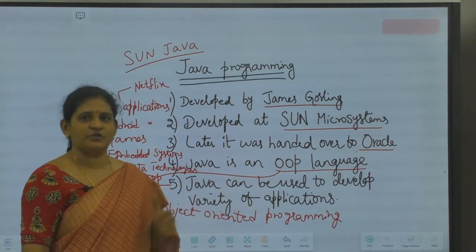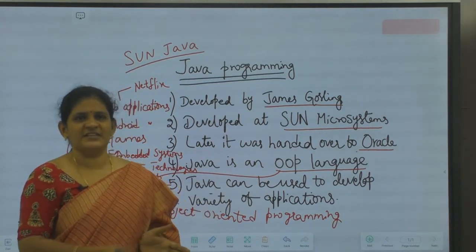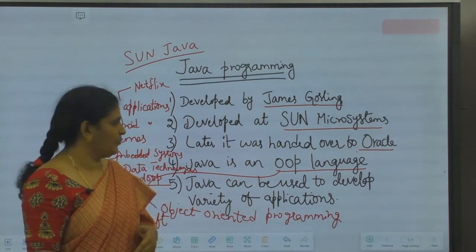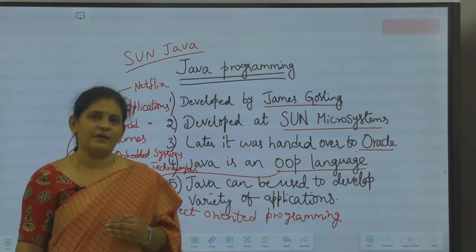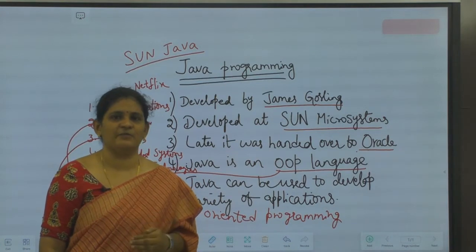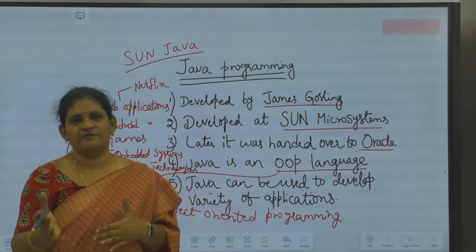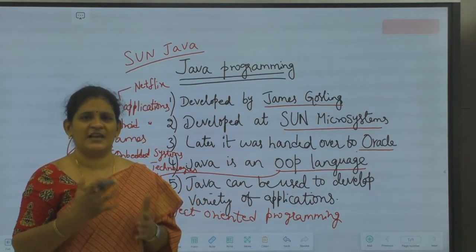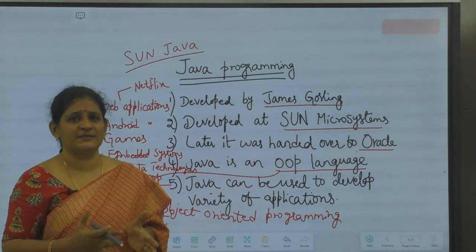Okay, it is an object-oriented programming language. We'll see what is object and all in the next couple of minutes. Okay, and for what kind of applications we use Java? Java can be used to write variety of applications like embedded systems, Android applications, web applications.